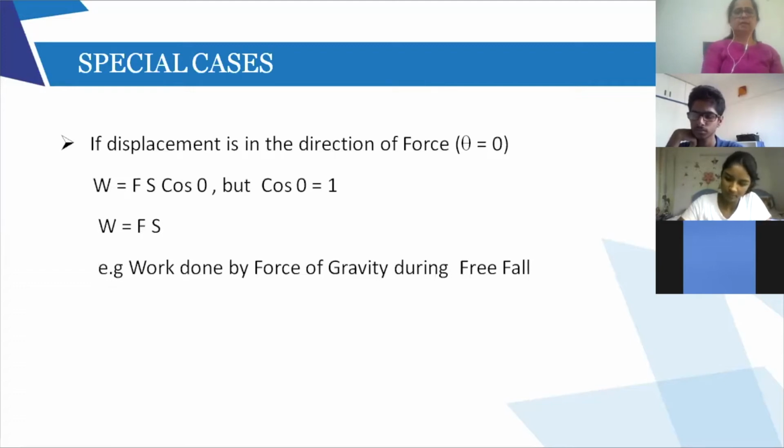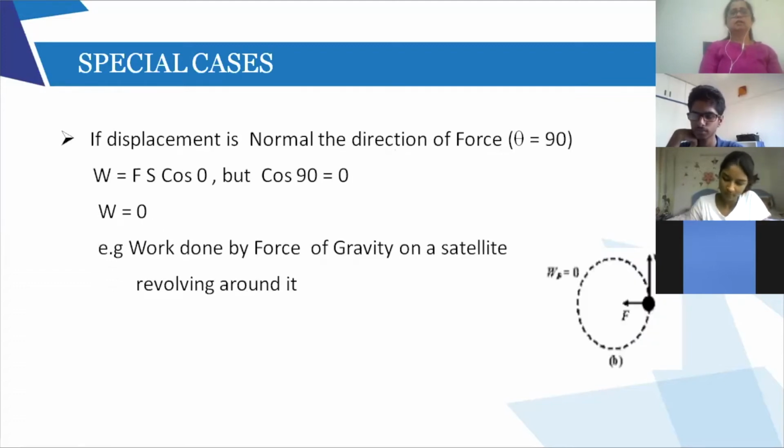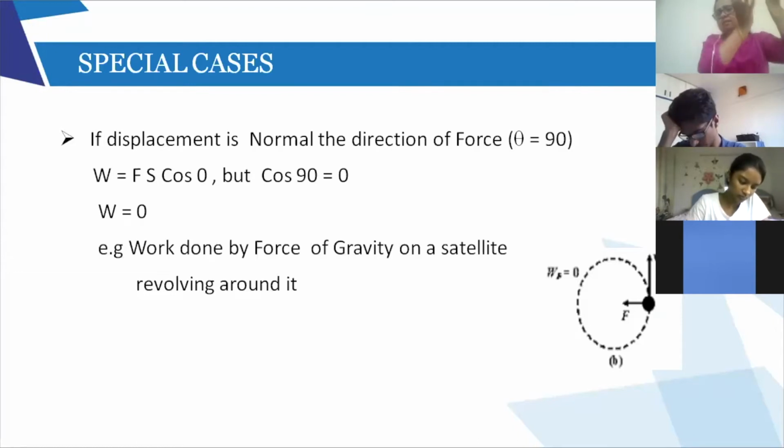You take the second case, where the displacement is normal to the direction of force. Now, in the previous case, your book has given one more example: there is a coolie. He is trying to lift the load in the upward direction, so he is applying force in the upward direction. The load is also moving in the upward direction, the same direction. So the coolie is doing positive work. This is called positive work. The force and the displacement are in the same direction, right? Now, look at the second case.